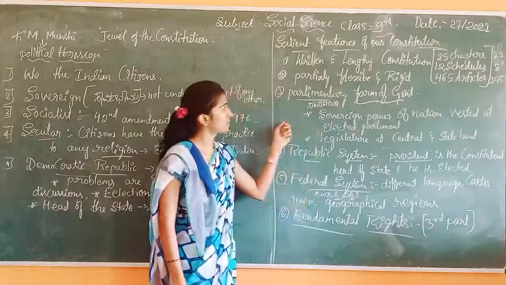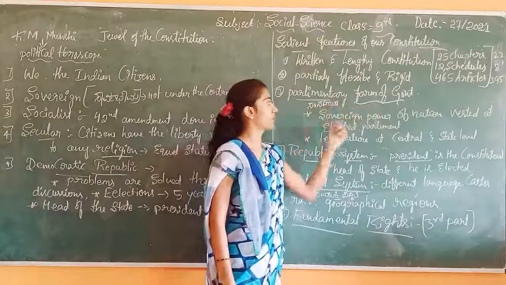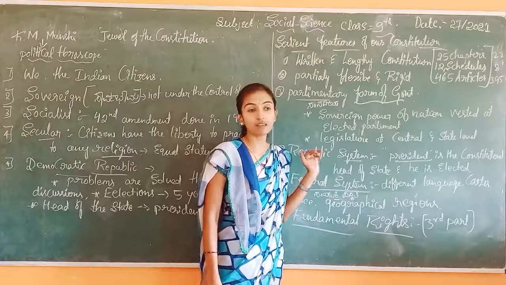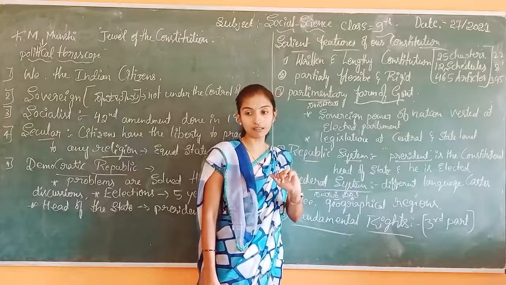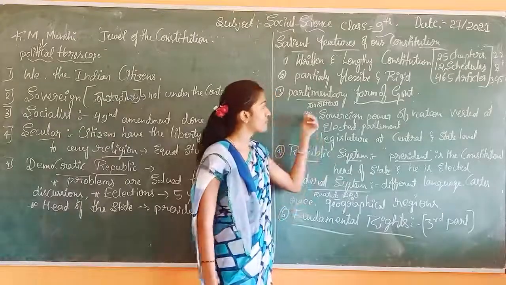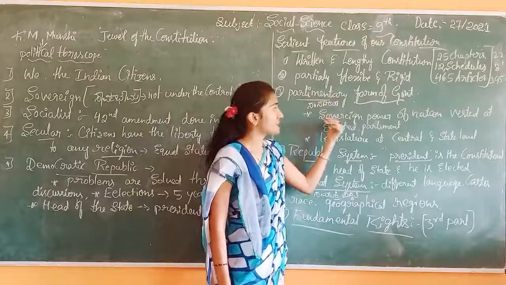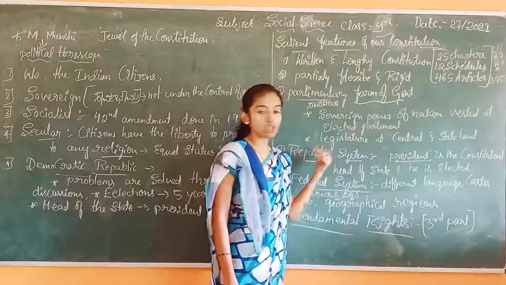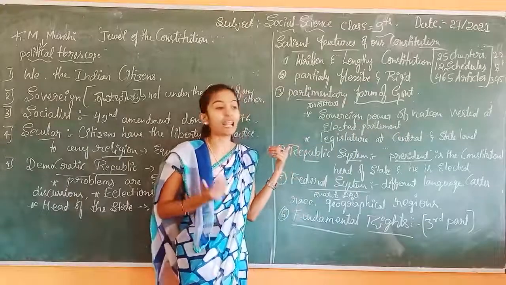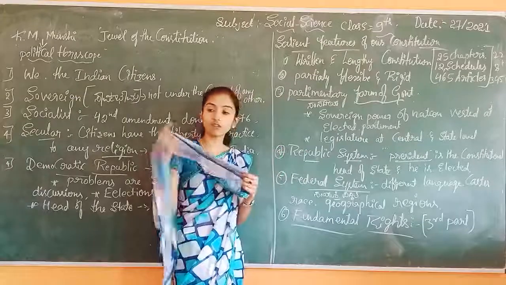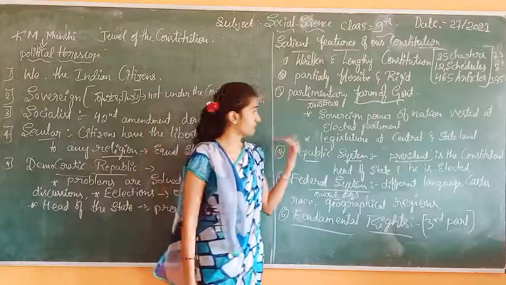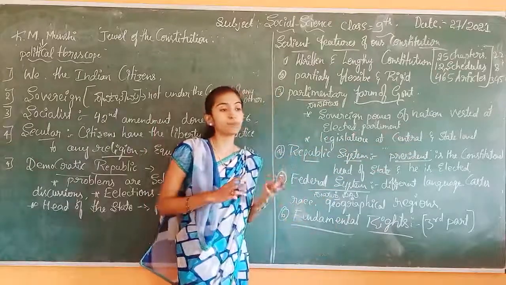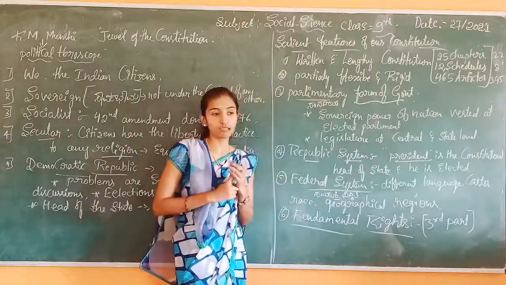The next one is the parliamentary form of government. Parliamentary means samsadiya. It means the government has divided the administration between the central and state. That's called a parliamentary form of government. The sovereign power of the nation is vested in an elected parliament. It means all the processes go with the election. All the processes go with the what? Elections. The next one, the legislature at the central and state. Legislature, the three pillars of our constitution. Legislative, ಯಾವ್ಯಾವಿದಾವೆ?